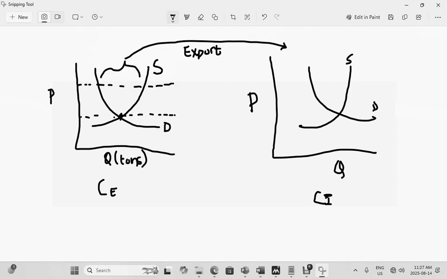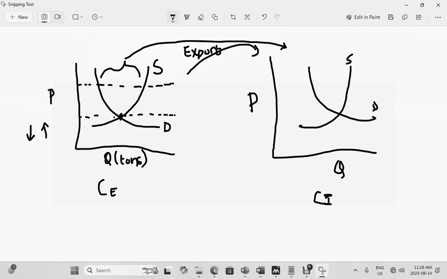Okay, however, when there is trade, when this country goes ahead and exports the product, the supply will be more than demand. Because obviously the total supply of the product in the country will go down, as the suppliers export the product to another country. And when the total supply of this product goes down, your demand will go up.